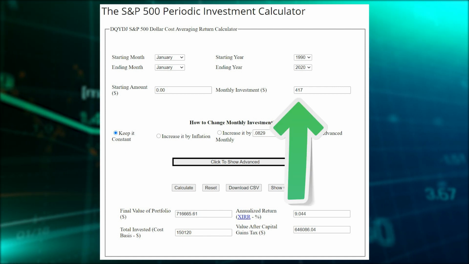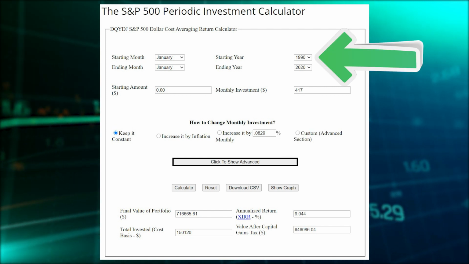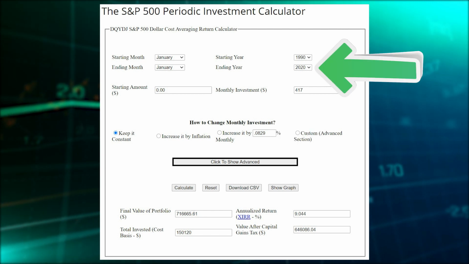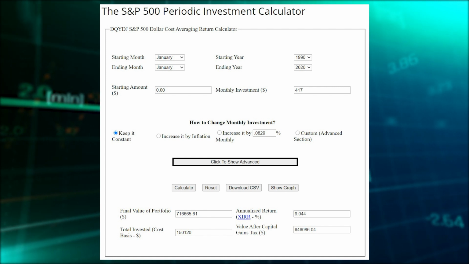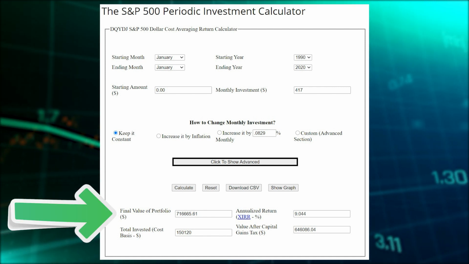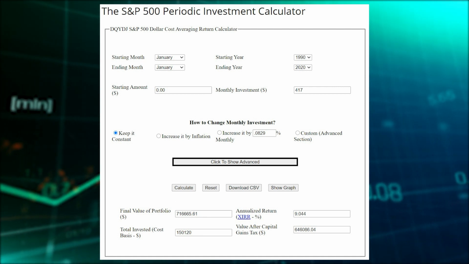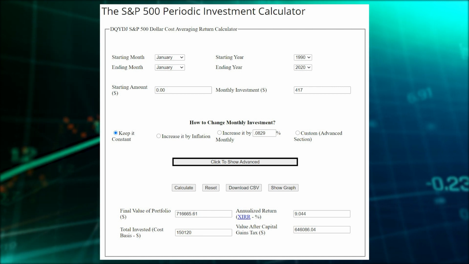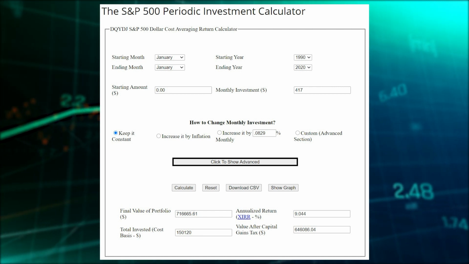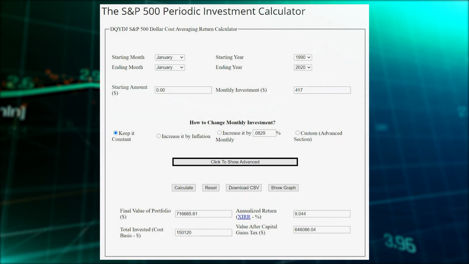I input some metrics here, investing $417 a month, ranging between 1990 and 2020, that's 30 years. This scenario shows us that after reinvesting the dividends, you end up with a final portfolio value of $716,665. Not too shabby, not bad at all. These are based on their standard metrics. I did not adjust any of their annualized returns. Feel free to play around with the calculator to test your own financial strategy.